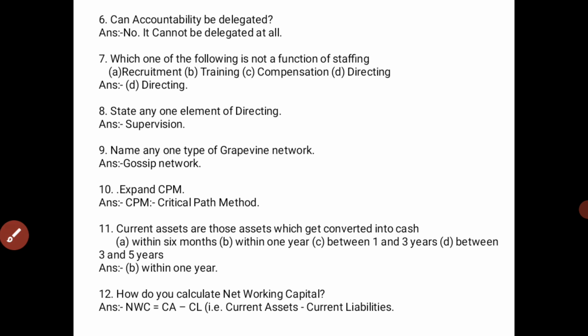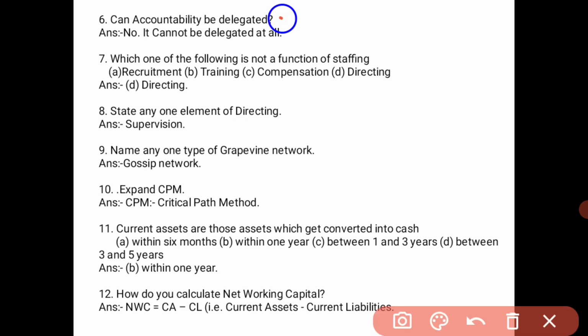Next, sixth question. Can accountability be delegated? There are three elements that we already know: authority, responsibility and accountability. They have asked whether accountability can be delegated.